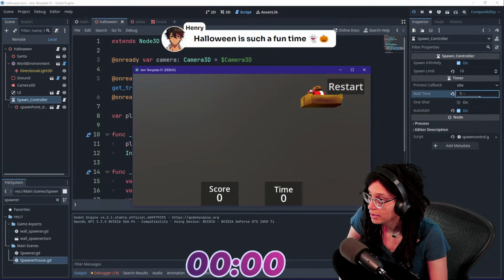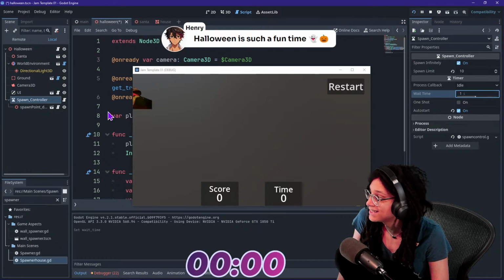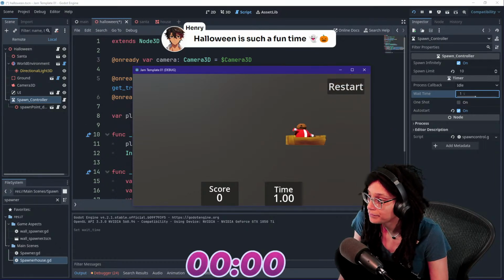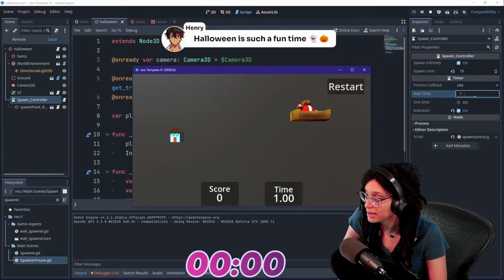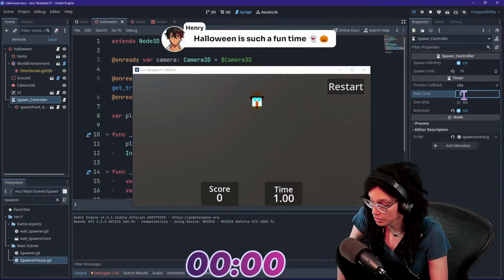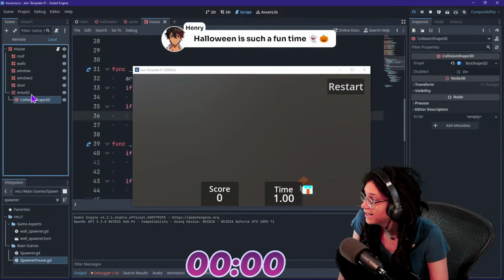You know I am. Oh, 5 seconds is longer than the timer. Okay, that's fine. So one spawns. I need a couple to spawn, please. Oh dear God. I should have a start game button. That would be ideal. We could say restart is the start game button, but that's not necessarily true. Dude, I'm in such danger because their lifetime is so short. I can't keep up with it.